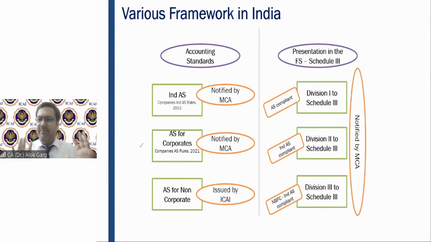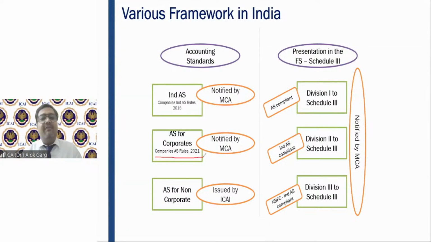I'm just giving you an example. I'm just setting the context. The applicability I'll cover in detail. For example, as of now, you have a company named Ram Kumar Private Limited, right? And the net worth of Ram Kumar Private Limited is less than 250 crores. On this entity, IND AS is not applicable. Sir, what is applicable? Accounting standards are applicable. Which accounting standards? Accounting standards notified under the Companies (Accounting Standards) Rules 2021.